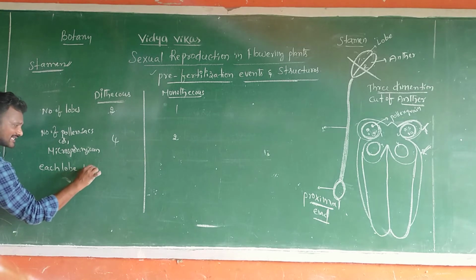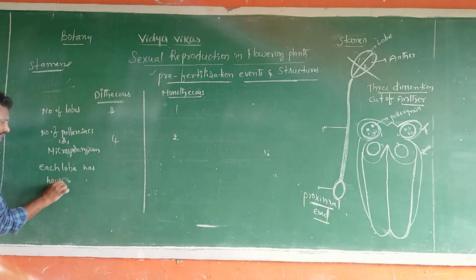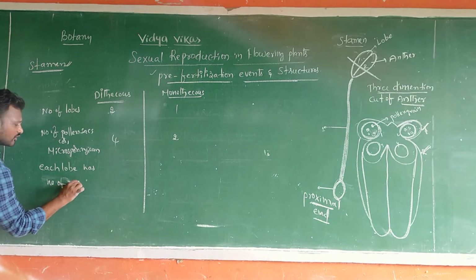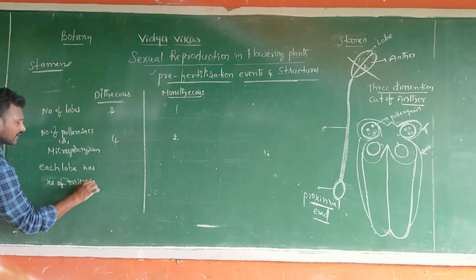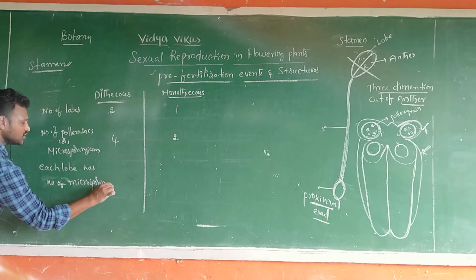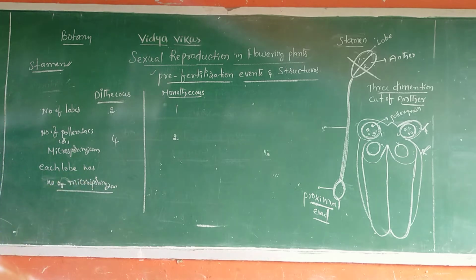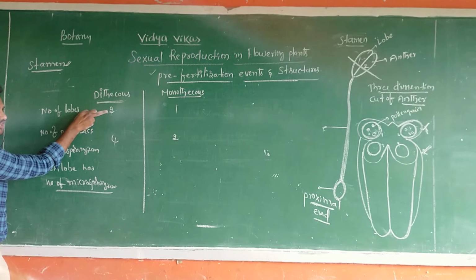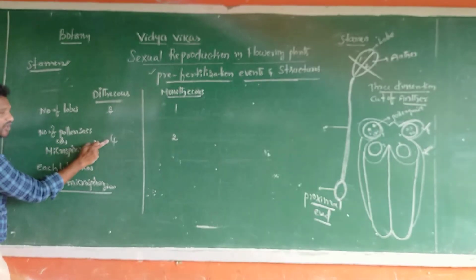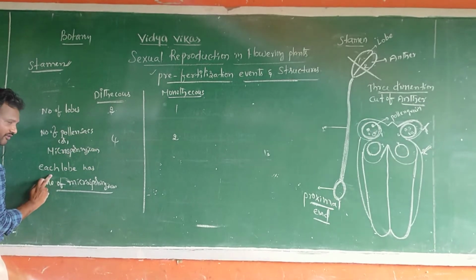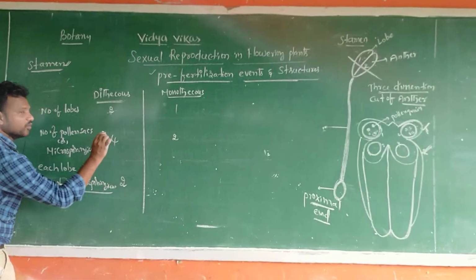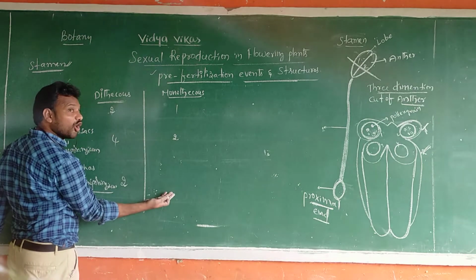But each lobe has how many microsporangia? Each lobe, total 2 lobes. Each lobe has 2. That's why 4 total. Here I am asking the question: each lobe has number of microsporangia means 2. Here also each lobe has 2.